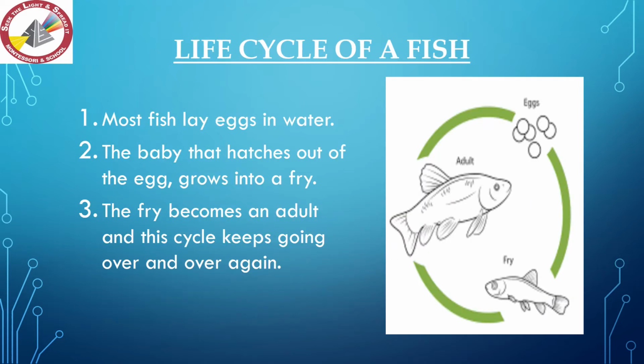Okay, students, now we will discuss life cycles of different animals one by one. Let's start with the life cycle of a fish. You know that fish live in water, so most fish lay eggs in water. The baby that hatches out of the eggs grows into a fry. The fry becomes an adult and this cycle keeps going over and over again.